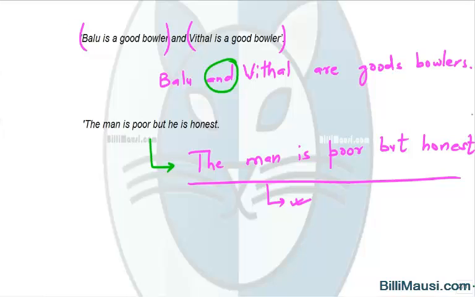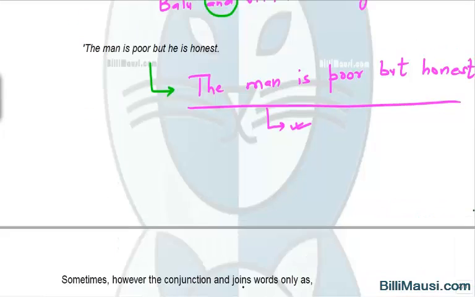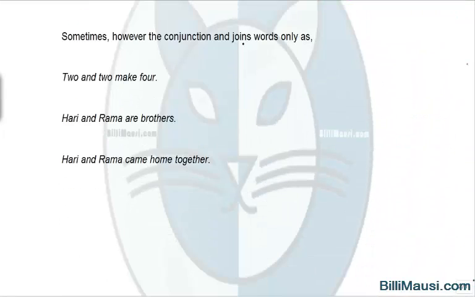Sometimes we have conjunctions which join only words. For example, 2 and 2 make 4. So in this case we cannot split them. We cannot say 2 make 4 and 2 make 4. That would be wrong. Hari and Ram are brothers. So we cannot split them apart. The conjunction used here is and.